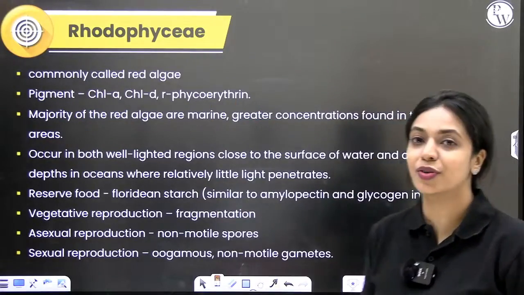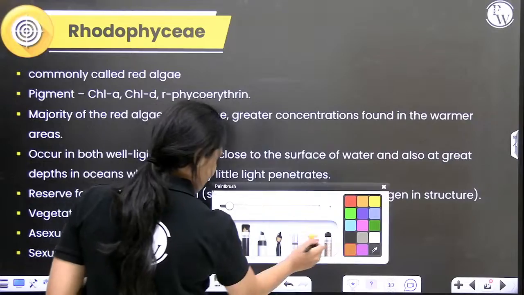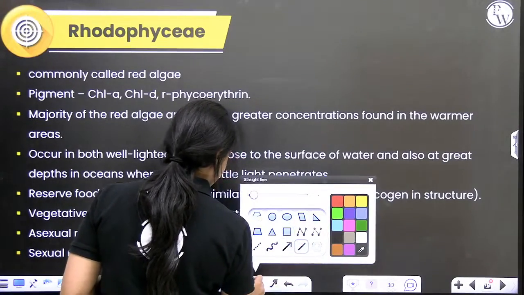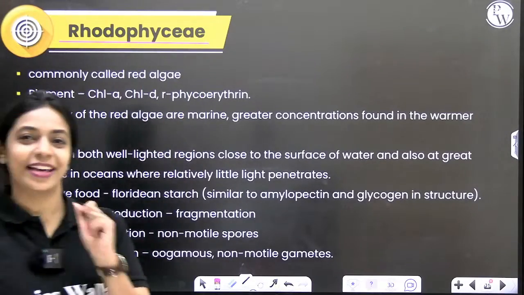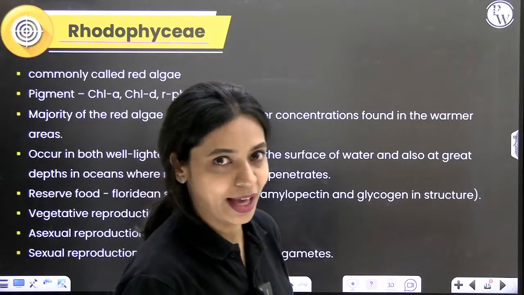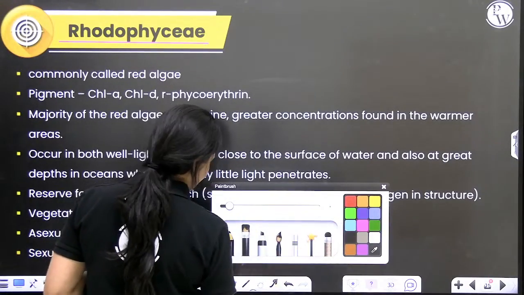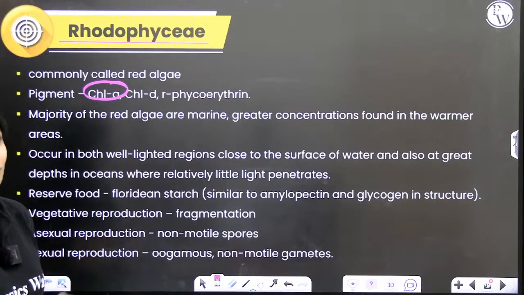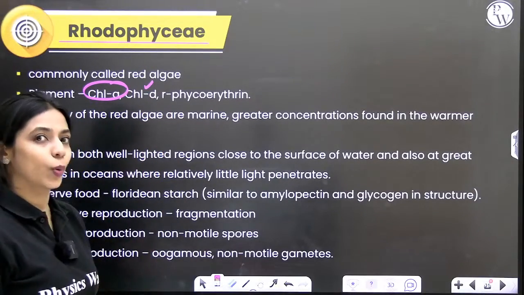Now we're talking about red algae. Technically, we call it Rhodophyceae. First things first, why is it red in color? What pigments does it have? Like all algae, even red algae has chlorophyll A. But what does it have along with chlorophyll A? It has chlorophyll D.